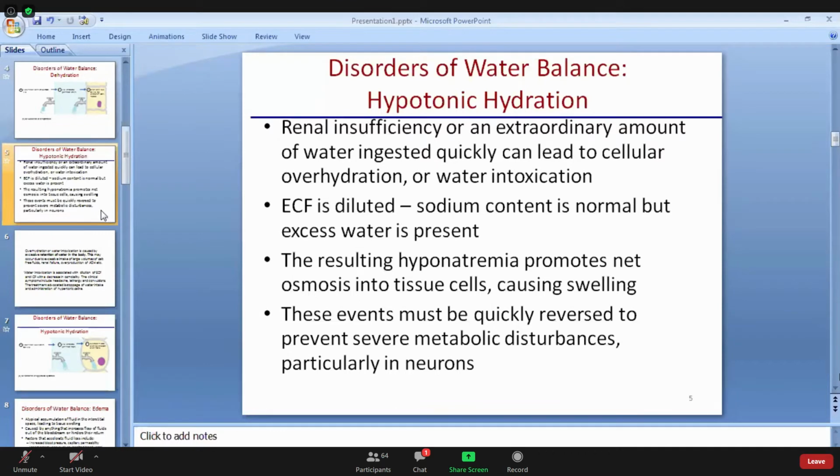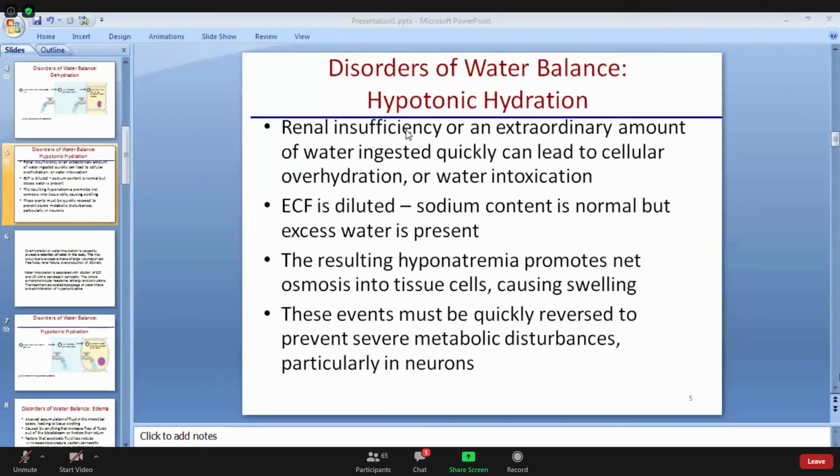If the kidneys are not able to make urine properly, it may cause cellular overhydration, or water intoxication. This is also called hypotonic hydration. So this is one disorder.